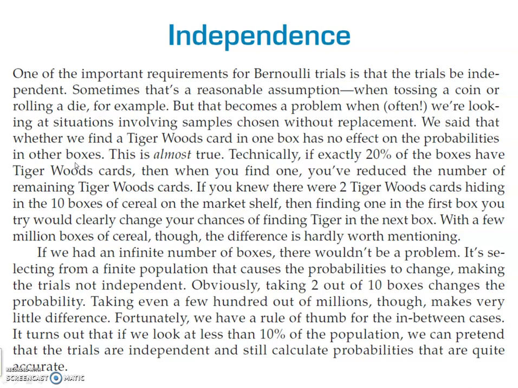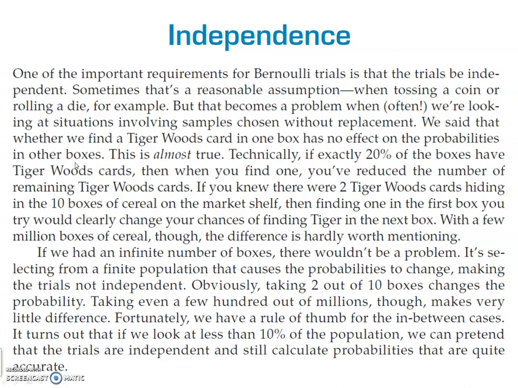For example, if you knew there were two Tiger Woods cards hiding in the 10 cereal boxes, then finding one would clearly change the probability that the next one is a Tiger Woods. With a few million boxes of cereal, though, the difference is hardly worth mentioning. If we had an infinite number of boxes, it wouldn't be a problem. It's selecting from a finite population that causes the probabilities to change, making the trials not independent.